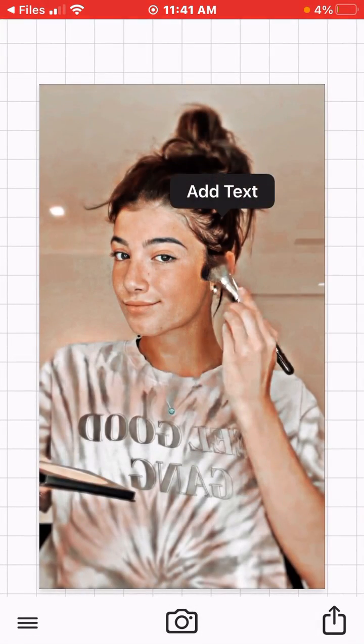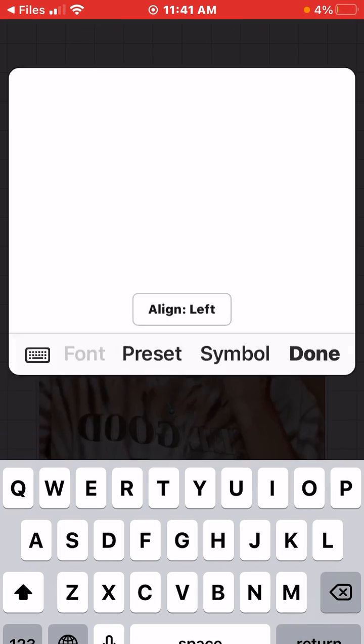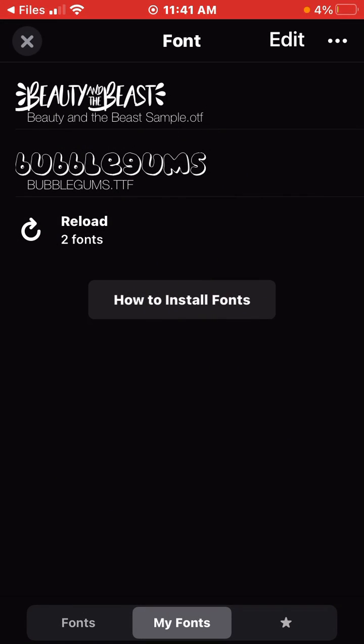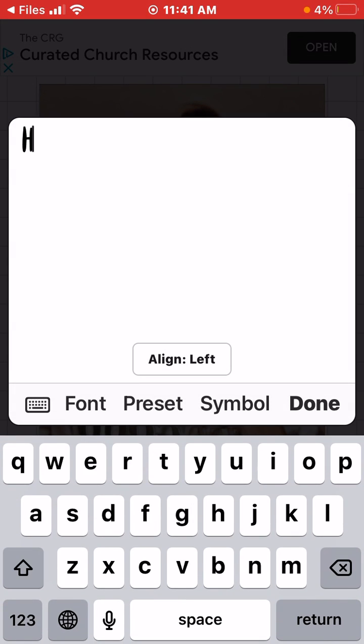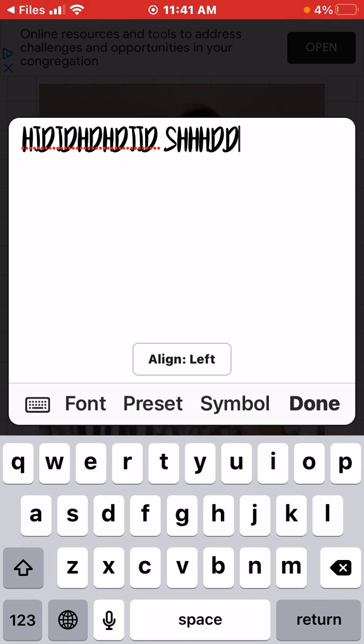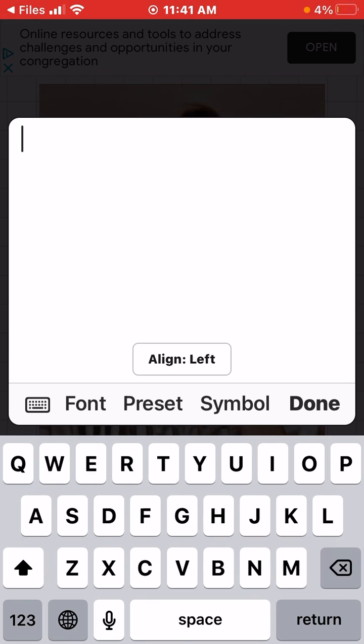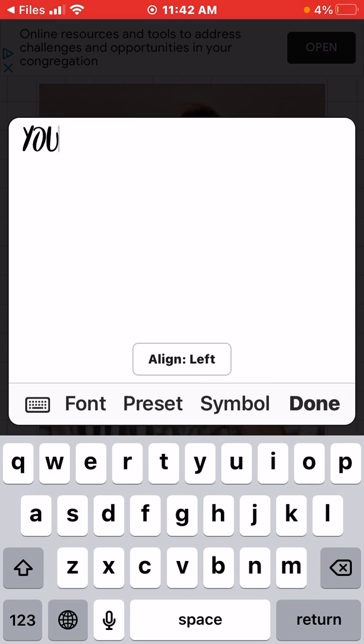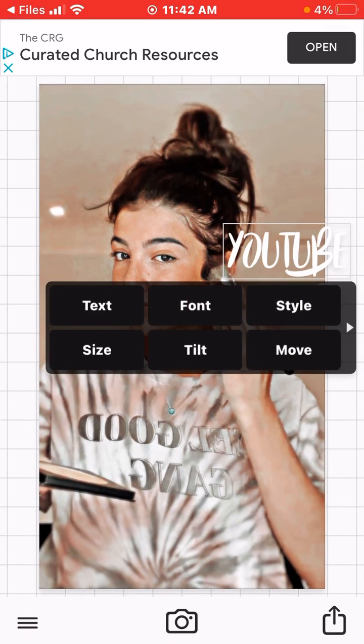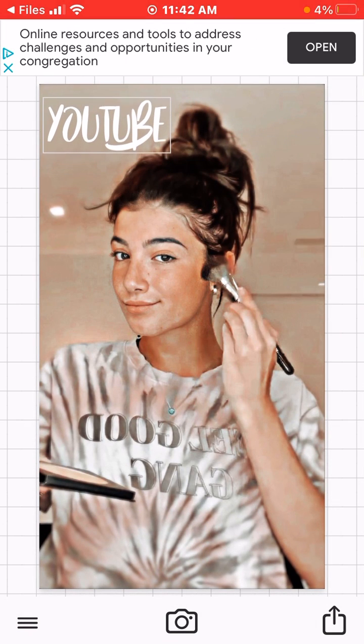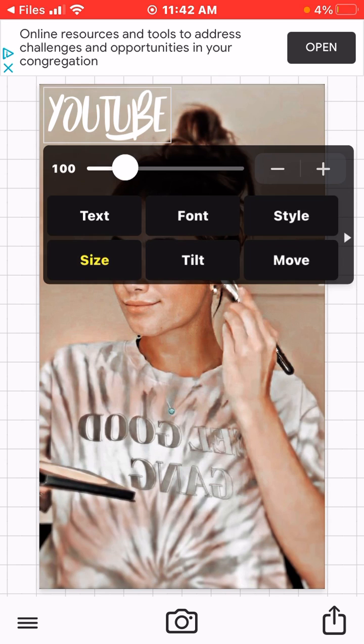Press done. Add text. Then you should go to the fonts, and you go to my fonts, and it will be there, and you can press on it. See? So then there. So then you can, let's just name this as YouTube. Done. You can move it, and then you just get the size.